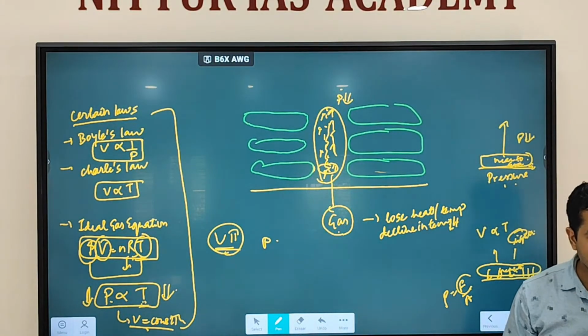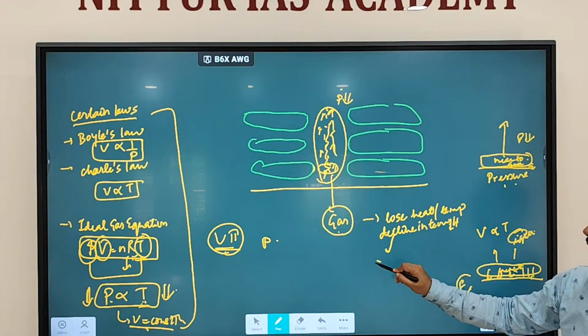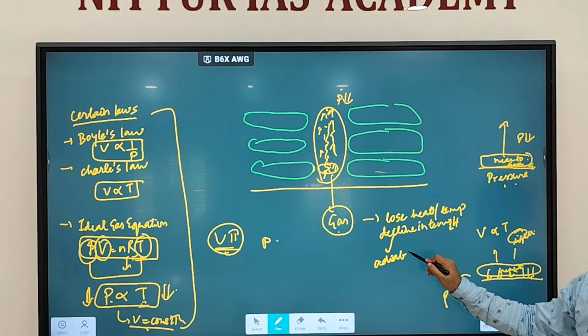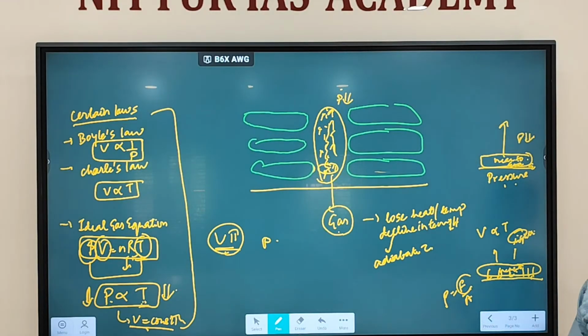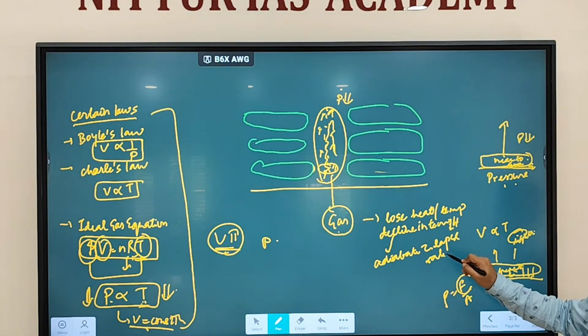This decline in temperature is referred to as which type of lapse rate? Adiabatic lapse rate. It is referred to as which type of lapse rate? Adiabatic lapse rate. Fine. Any doubt regarding this one?